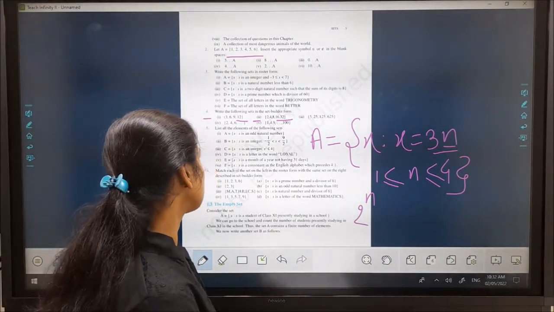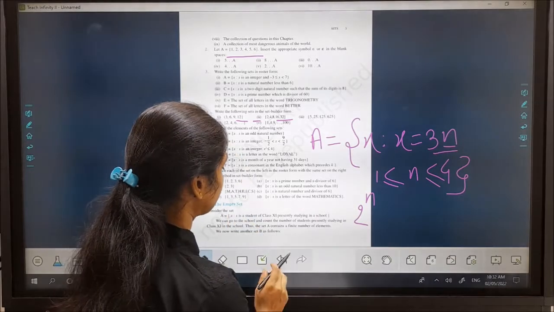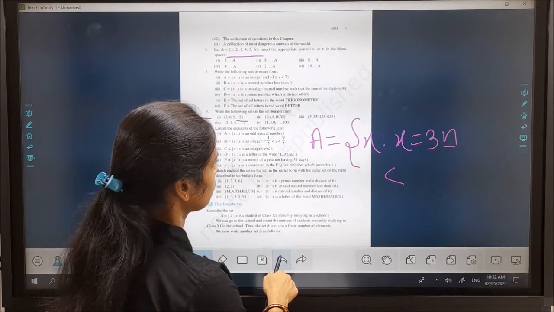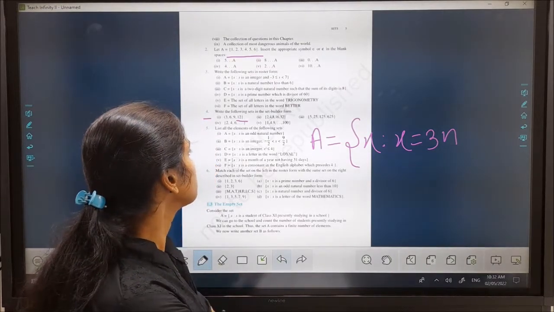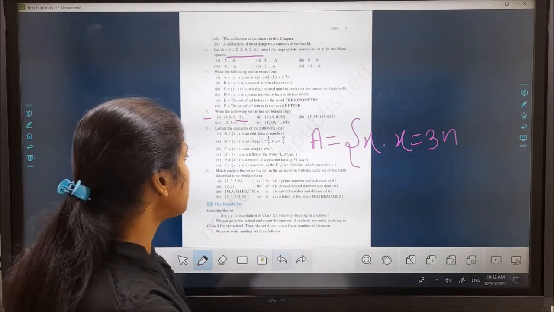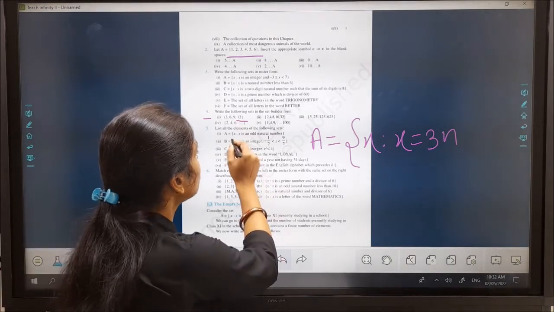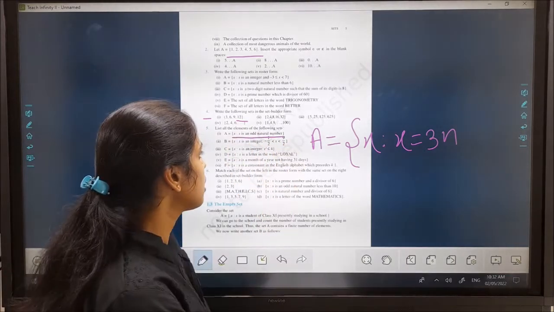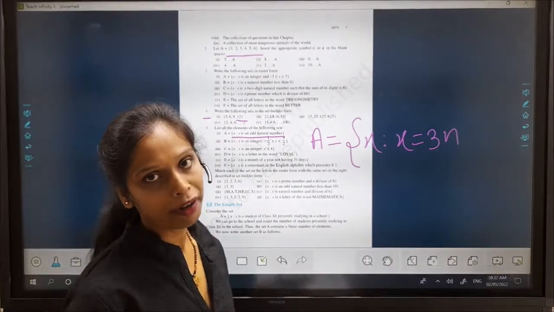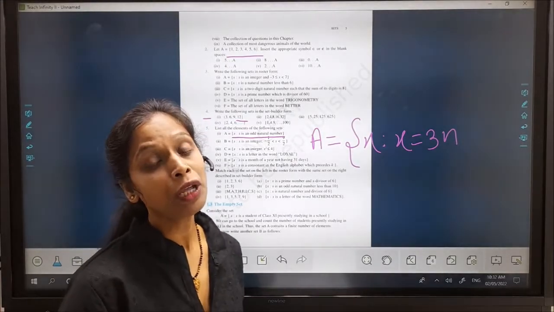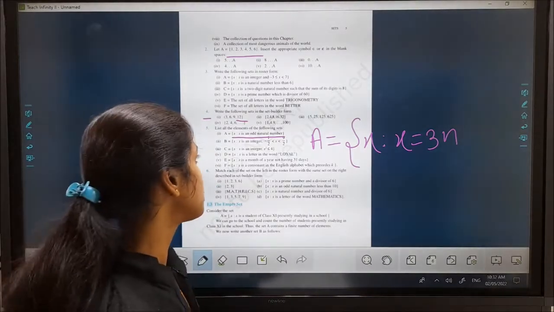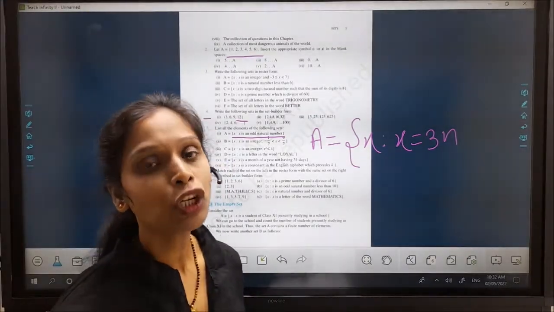Okay, my next question is question number 5. In this question, list all the elements of the following set. A is equal to the collection of all those x such that x is an odd natural number. There are many odd natural numbers. First, you know what the naturals are. Naturals are numbers used for counting purposes, and an odd natural is not divisible by 2.